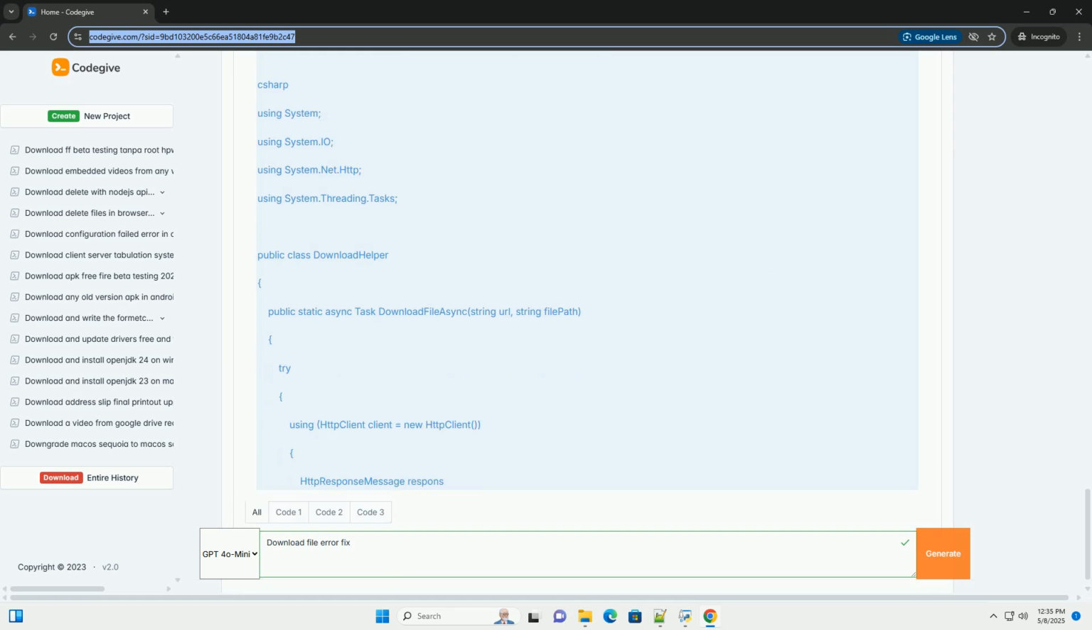3. Set the range header. When making the new request, set the range header to specify the byte range to download, starting from the end of the existing file. 4. Append to the existing file. Open the existing file in append mode and write the new data to it. Here's a Python example illustrating resumable downloads.